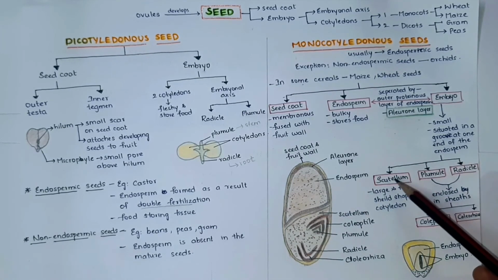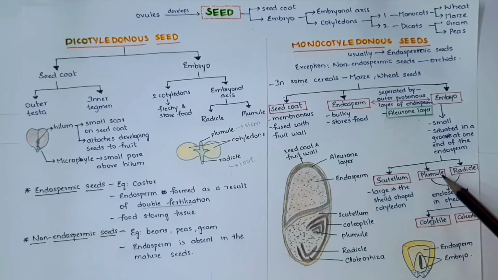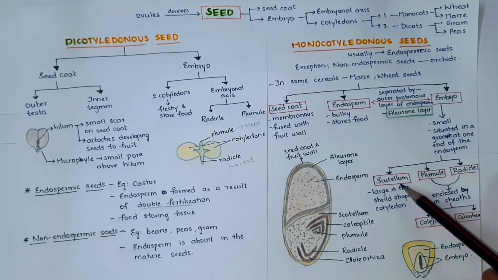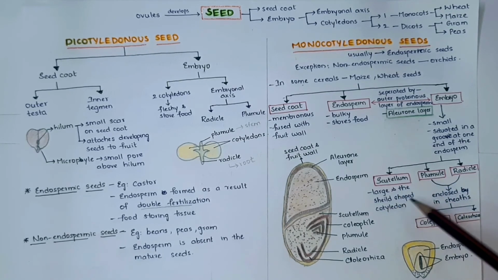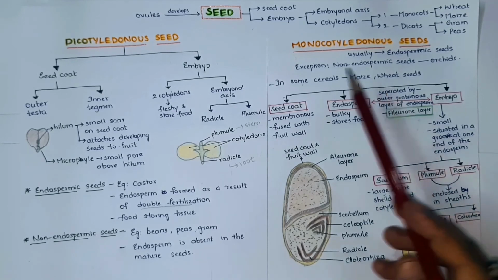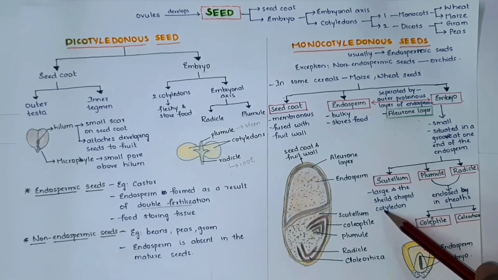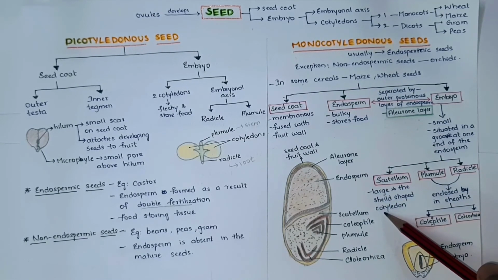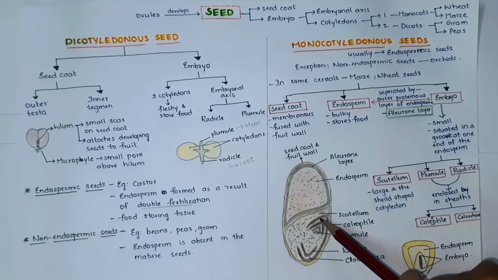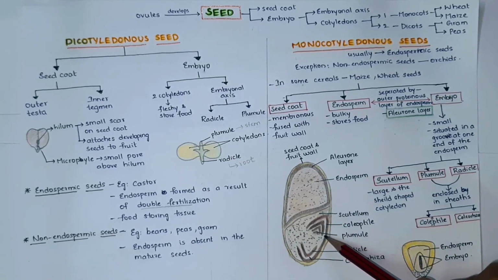Embryo contains three parts called scutellum, plumule and radicle. Scutellum is a large and shield-shaped cotyledon. As monocots have only one cotyledon, it is present as the scutellum. It is a large and shield-shaped cotyledon.